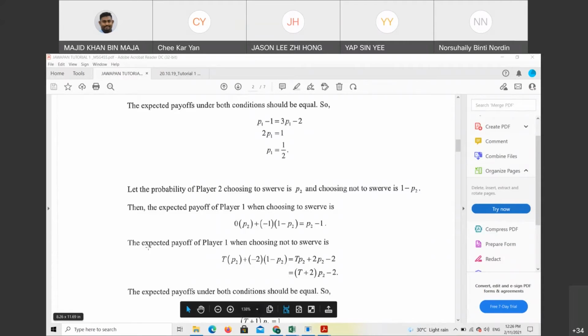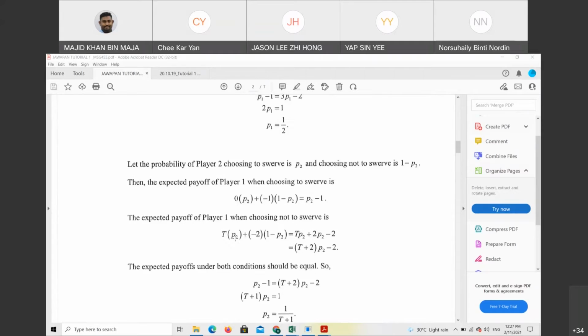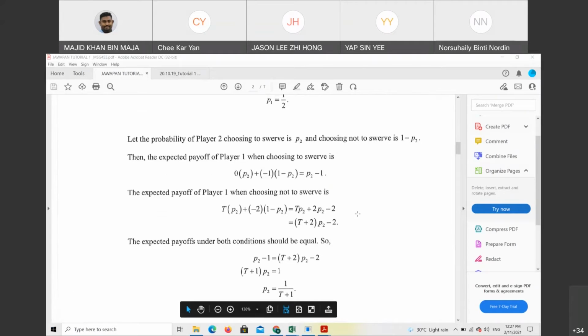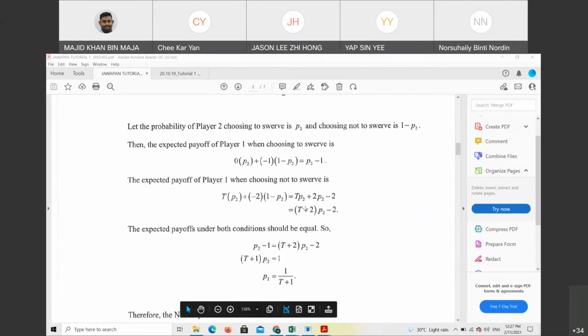Next, the expected payoff of player 1 when choosing not to swerve is T times P2 plus negative 2 times 1 minus P2, which will get TP2 plus 2P2 minus 2. You can rearrange it back. This is a very simple linear algebraic expression: (T plus 2) times P2 minus 2.